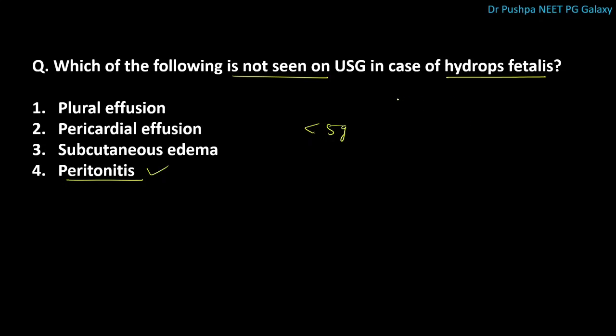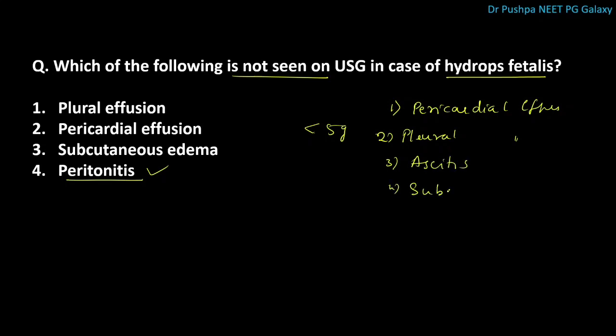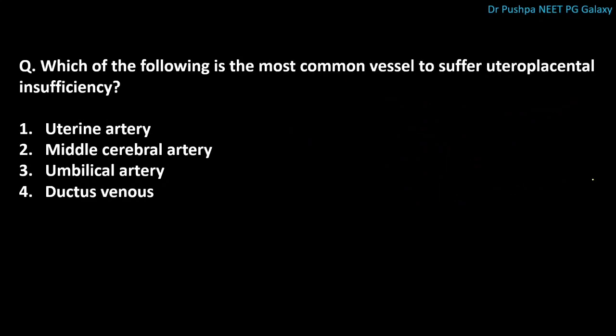Any two of the following features should be present: pericardial effusion, pleural effusion, ascites, and subcutaneous edema. Peritonitis is not present.